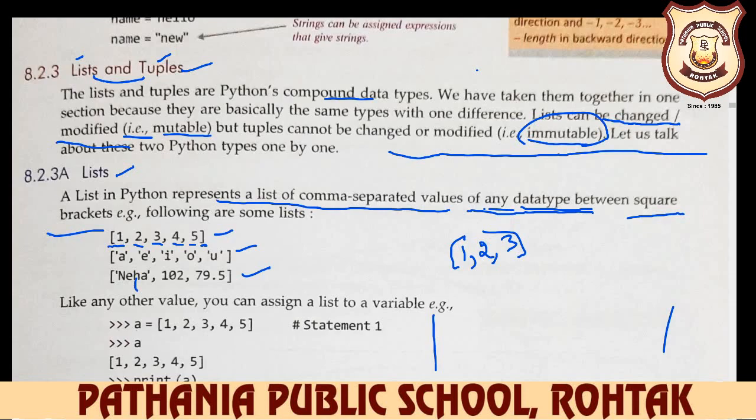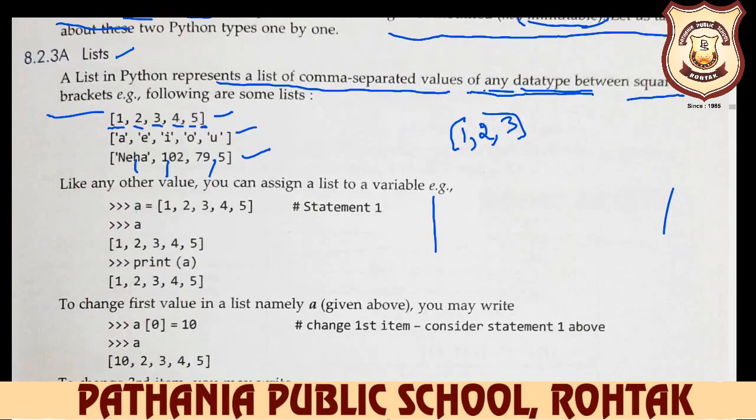This is your string, this is your number, and this is your floating point. So in a list you can input different data type values, separated by the comma operator.